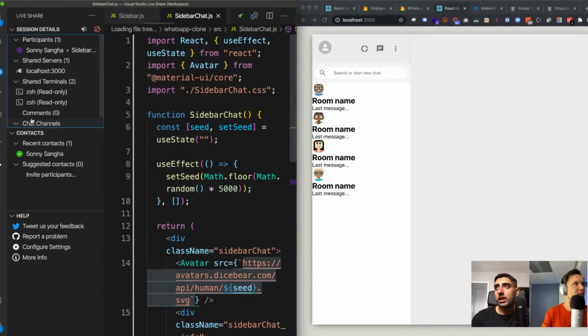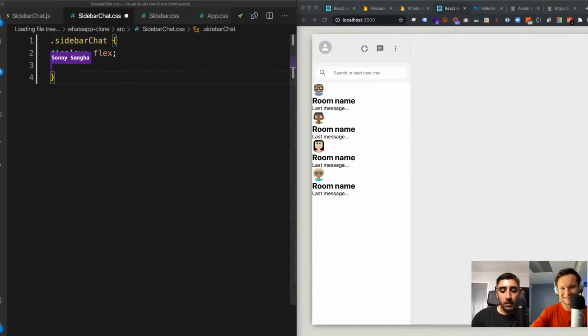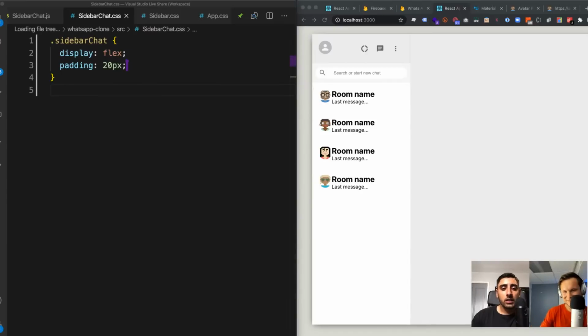So for .sidebarChat, first I want it to be display flex, like this. And I want padding of 20 pixels. Now we should see everything goes into a row and has its own bit of padding.